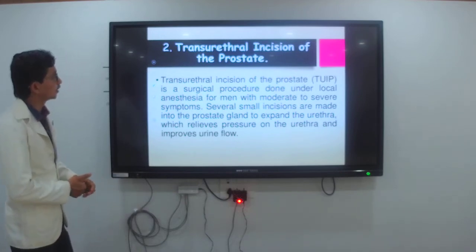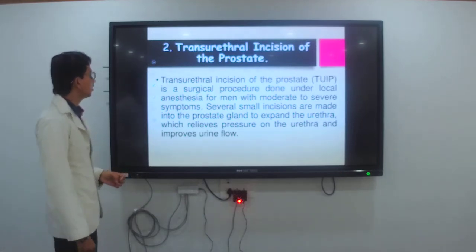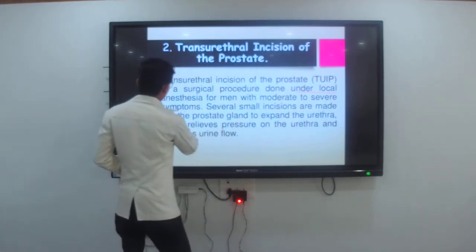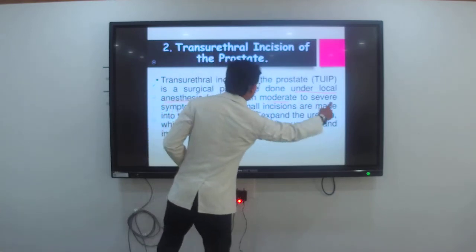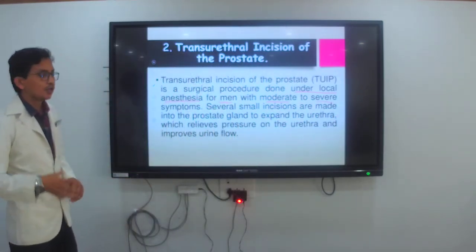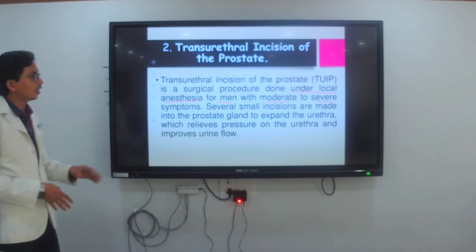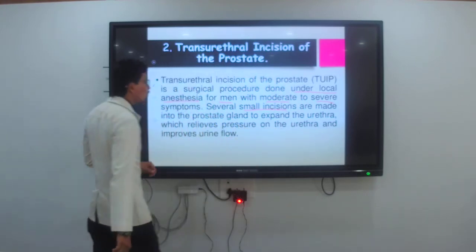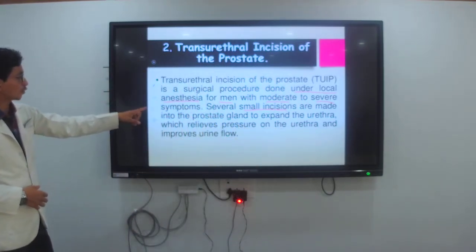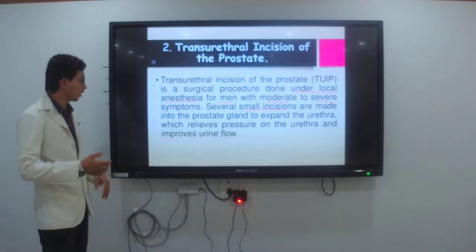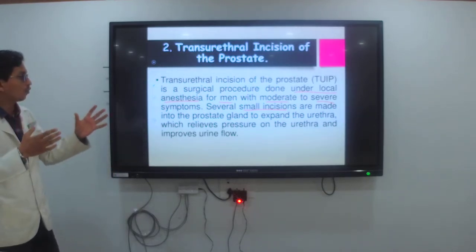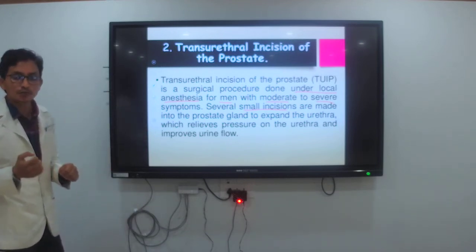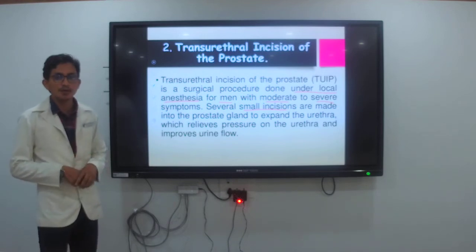Second, transurethral incision of the prostate. It may be used for mild, moderate and severe cases, under local anesthesia. You are going to make a small incision, and through that you relieve the pressure from the urethra and improve the urine flow. Because of the incision, the urine may be passed properly through the urethra and the client may feel comfortable.